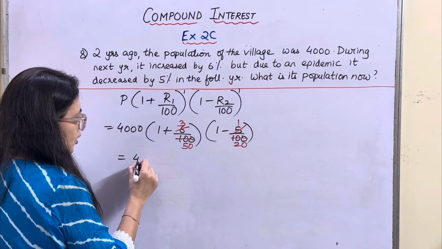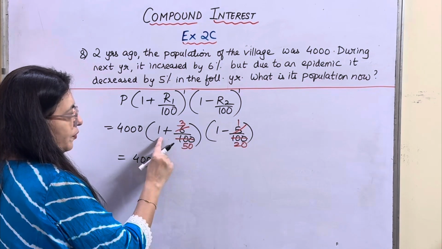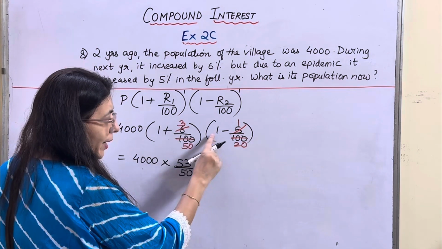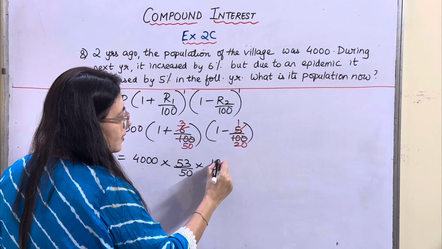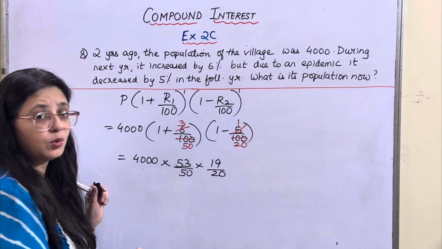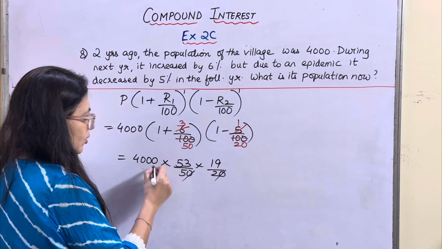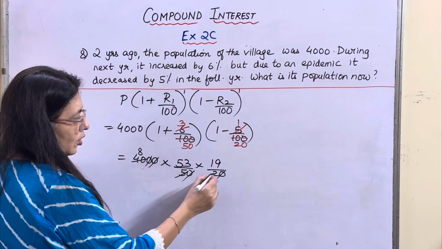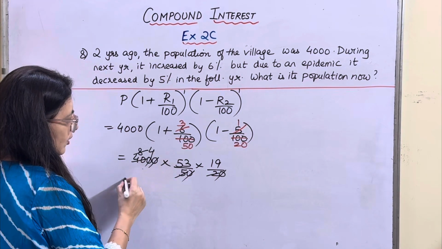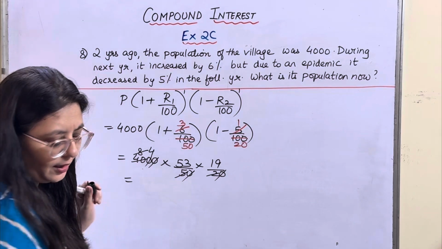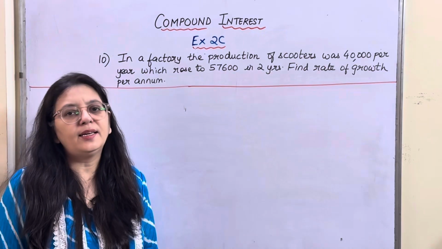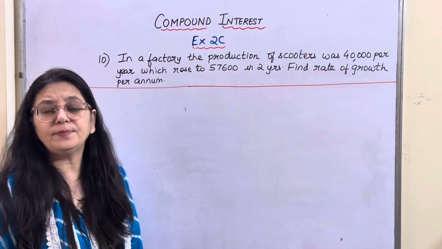So it is 4,000 into 50 plus 3 is 53 upon 50 into 20 minus 1 is 19 upon 20. Don't add it, okay? 0 and 0, 0, 0 cut. 5 8s are 2 4 times. Now multiply it, you will get the answer as 4028.